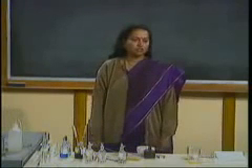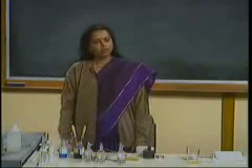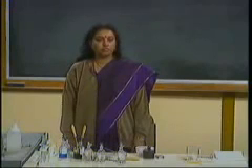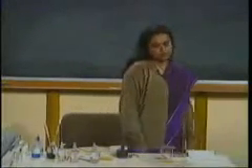Now, we eat a variety of food items. For example, we consume rice, bread, butter, pulses, cereals, fruits, and vegetables. Now, these food items contain a number of nutrients in them.